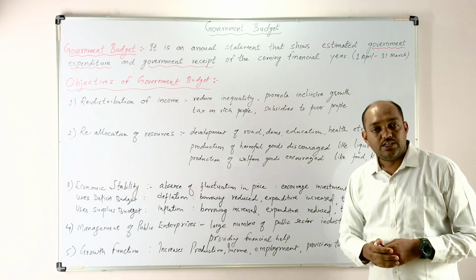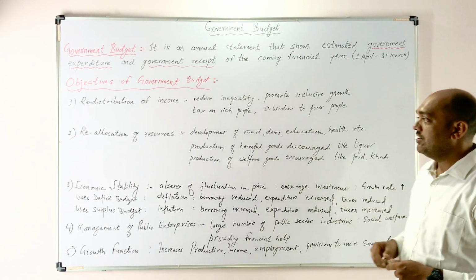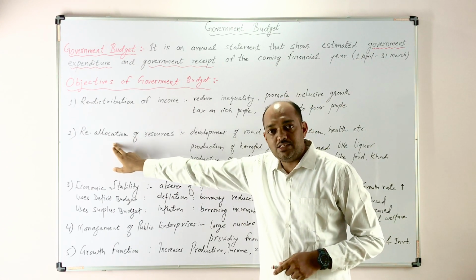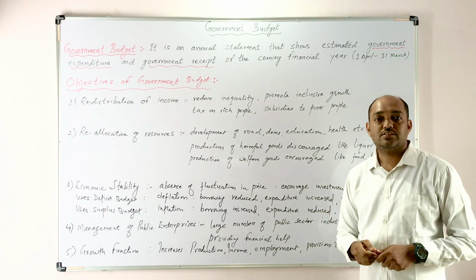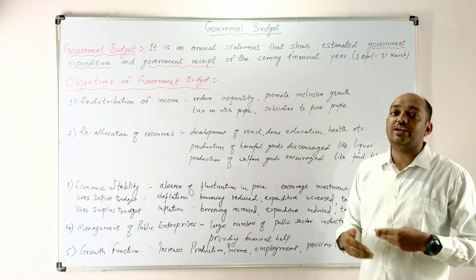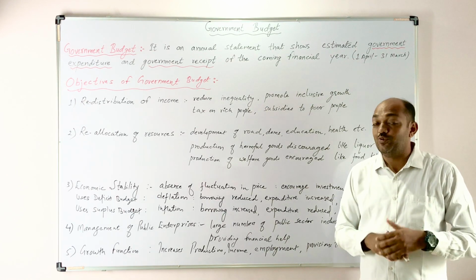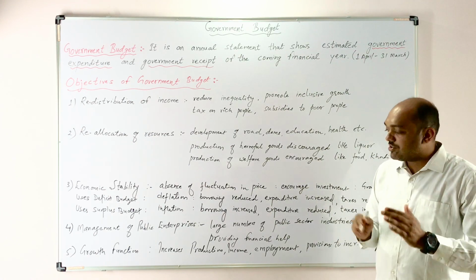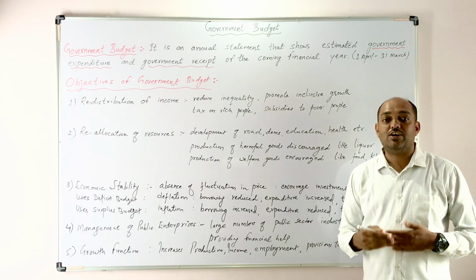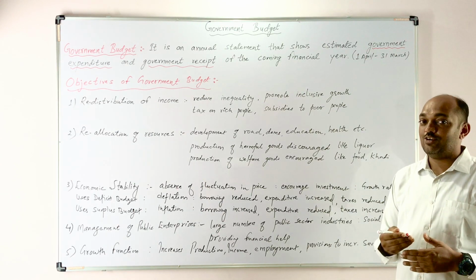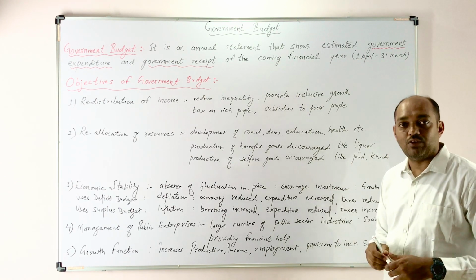Now we see the second objective, reallocation of resources. Here also, reallocation means the resources are already allocated to different sectors. The government is again reallocating those resources, and the government uses this budget to reallocate them, because the resources are limited and they have alternative uses, and we have unlimited wants. That's why the government is reallocating the resources. So how is the government fulfilling this objective?